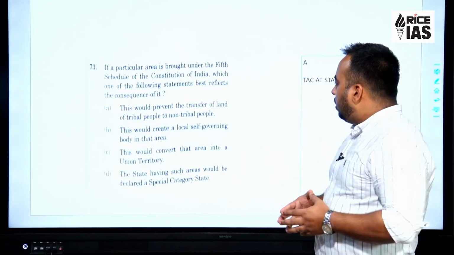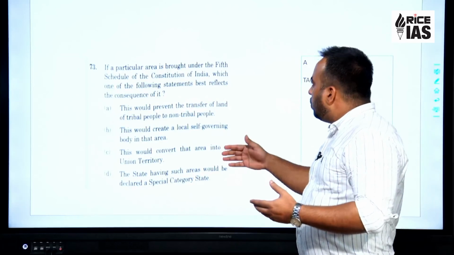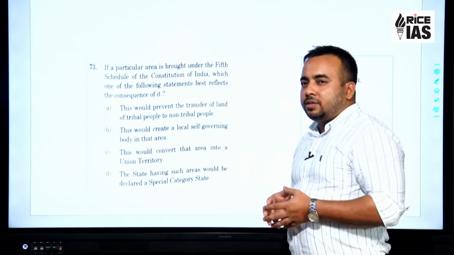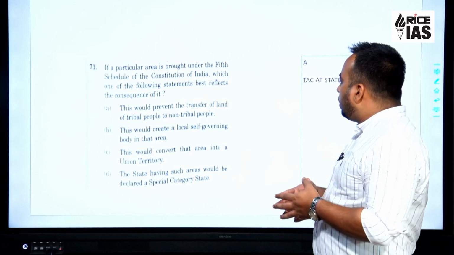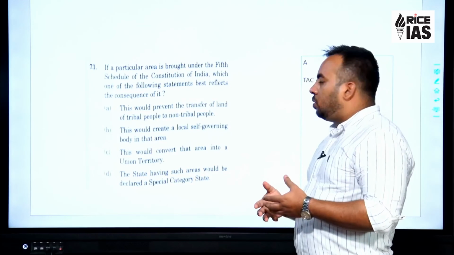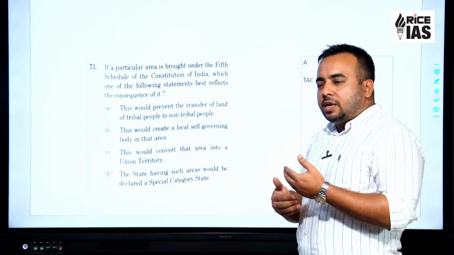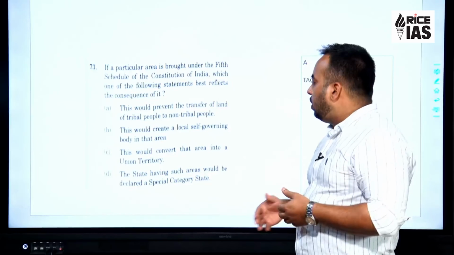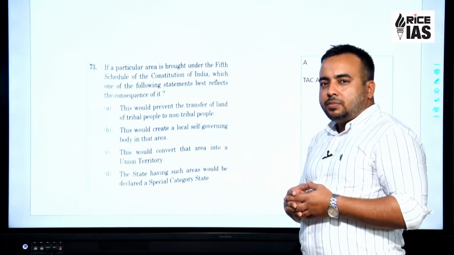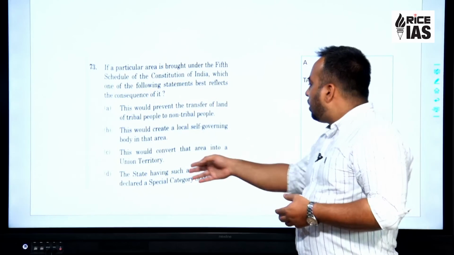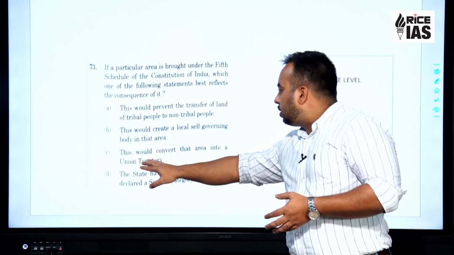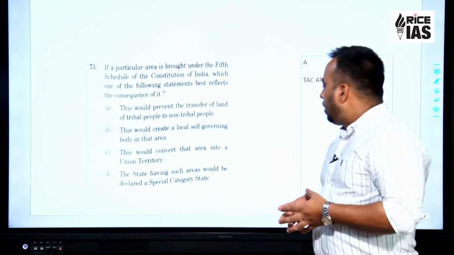When we look into the details of the 5th and 6th Schedules, we know that this is not a provision. We also look into how union territories are created and for what purpose. You will see that this is completely illogical, and this statement C makes no sense.